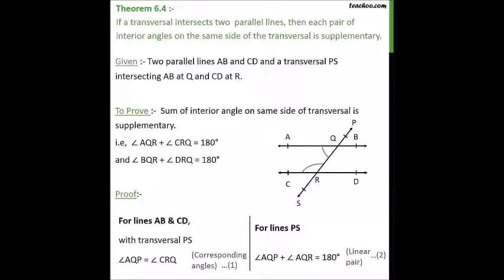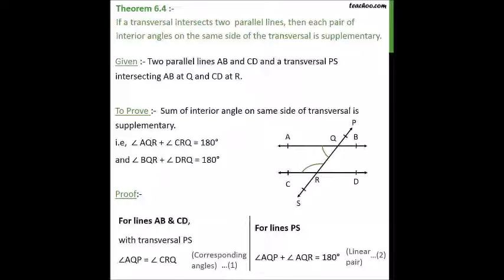That's one criterion satisfied. And angle CRS is equal to angle DRQ because of corresponding angles. Angle BQR plus angle DRQ is equal to 180 degrees because of linear pair. Hence, angle BQR plus angle CRS is equal to 180 degrees. Hence, proved.